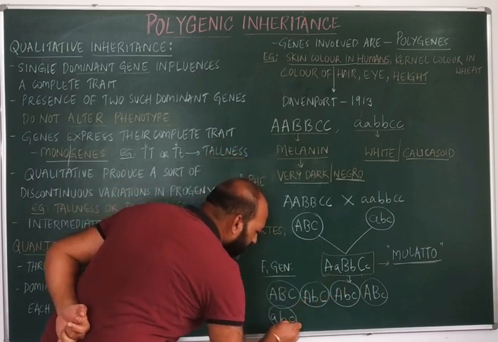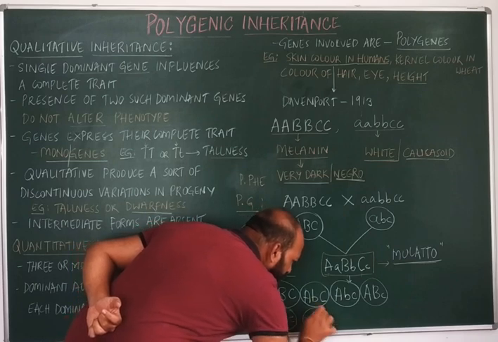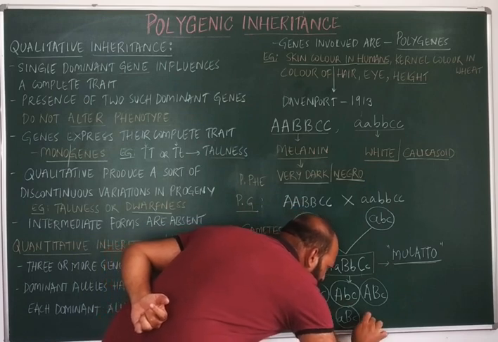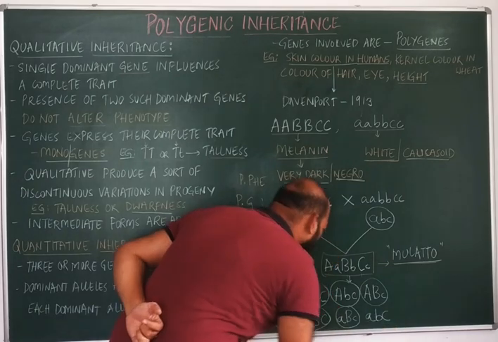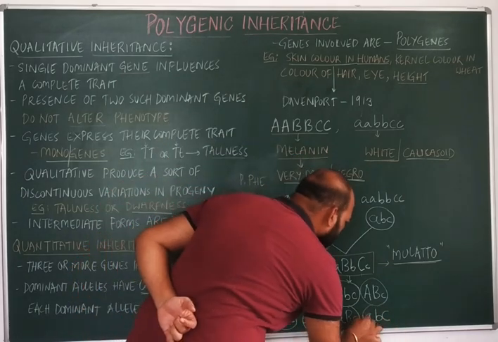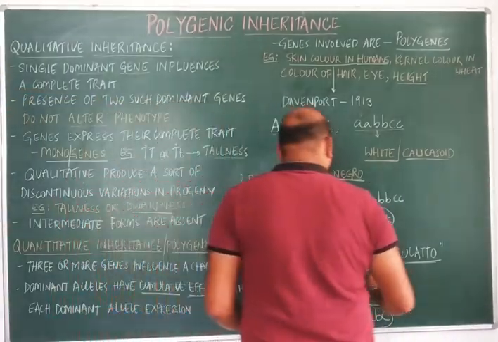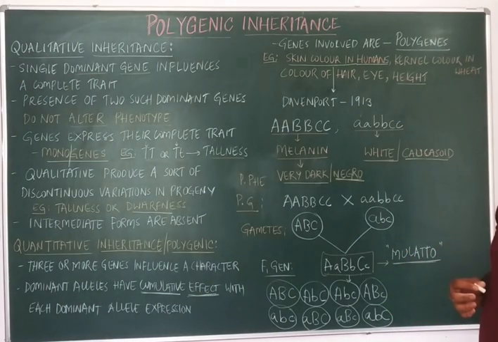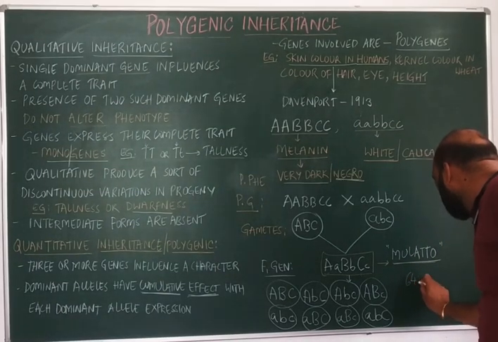The other 4, with the recessive a, will be small a, capital B, capital C; small a, capital B, small c; and small a, small b, capital C. So totally 8 gametes will be formed. 8 male gametes and 8 female gametes will be formed, and when these gametes cross, around 64 individuals will be formed.